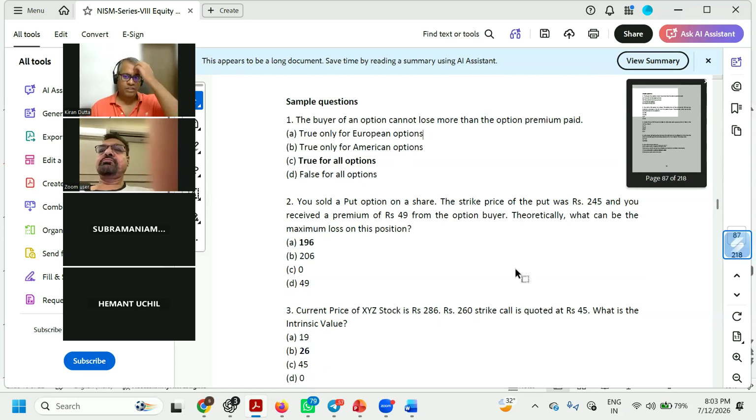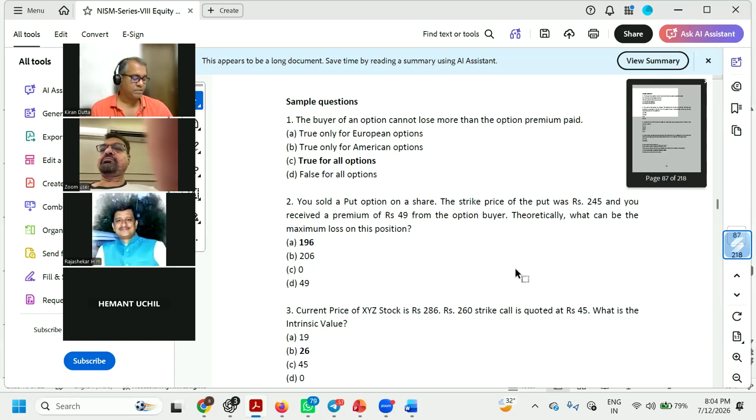Now, you sold a put option on a share. The strike price was 245 and you received a premium of 49 from the option buyer. Okay. So what is the loss that is available on this position? Okay. Now, this is not tricky. Here, what is he trying to say? He is actually talking about selling a put option, which is actually equivalent to sort of buying the call option here. Okay, don't worry on this. We'll do that. Anyone want to attempt that?